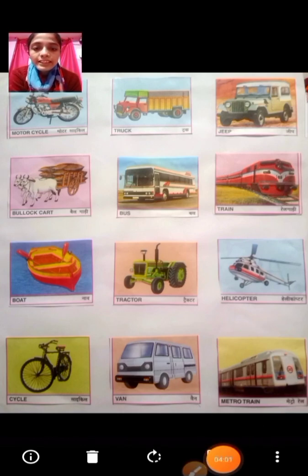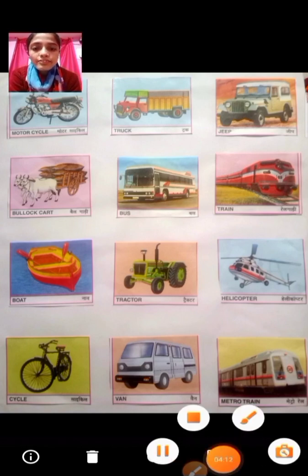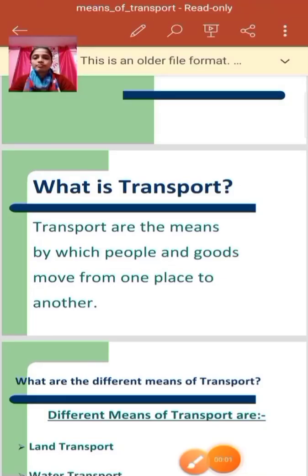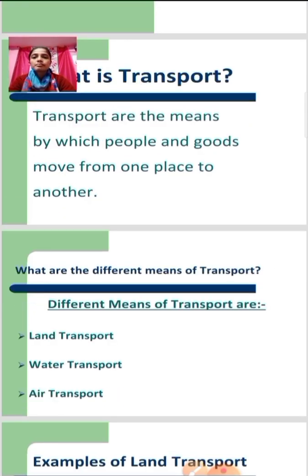It runs through electricity. Okay, so when we go in metro cities, we take fun by traveling from a metro train. So students, what is transport? Transport are the means by which people and goods move from one place to another.